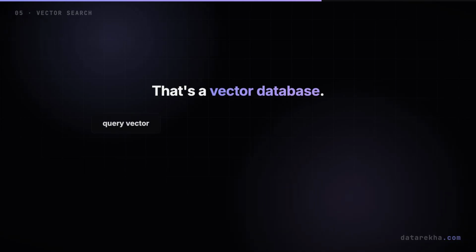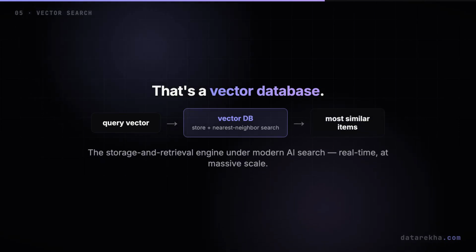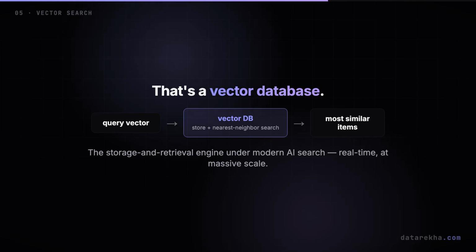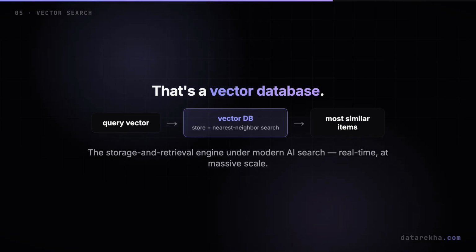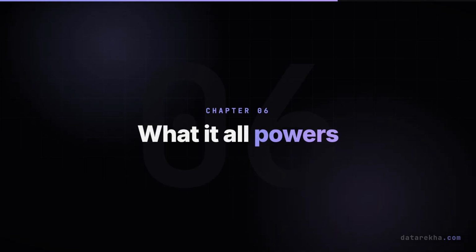And that capability, store embeddings, and find nearest neighbors fast, is exactly what a vector database is for. It's the storage and retrieval engine sitting underneath modern AI search. You hand it a query vector, and it hands you back the most similar items in real time at massive scale. What it all powers.